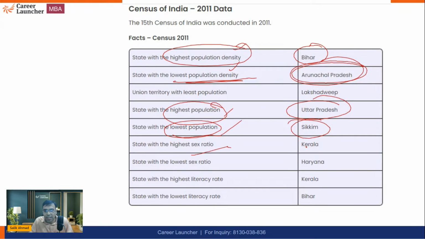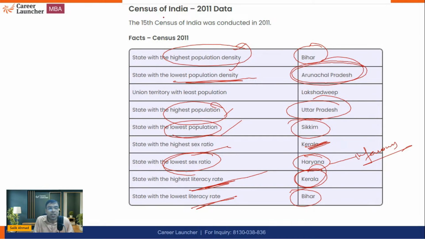Highest sex ratio is of Kerala, and worst sex ratio is of Haryana. This is very infamous also. I'm sure you must be aware. This has been very much in the news that we need to make this better as far as Haryana's sex ratio is concerned. Literacy, I'm sure you must be aware. Kerala has the highest literacy and the lowest literacy would be of Bihar. So these are basic data, facts. This was the 15th census that was conducted in 2011. We are talking about that.